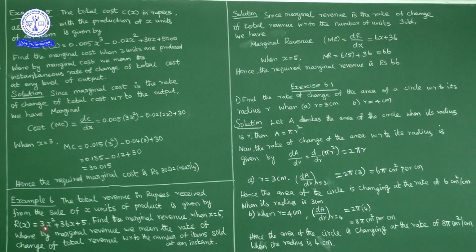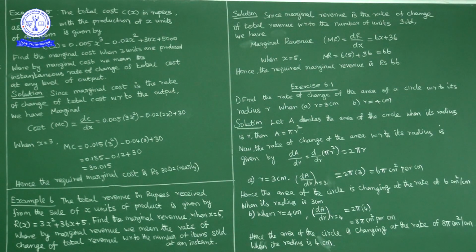So derivative of 3x square plus 36x. 3x square derivative is 6x, plus 36x derivative is 36. So 6x plus 36. When x is equal to 5, marginal revenue is equal to, in place of x if you write 5, 6 into 5 plus 36, 30 plus 36, that is 66 rupees. So required marginal revenue is 66 rupees.